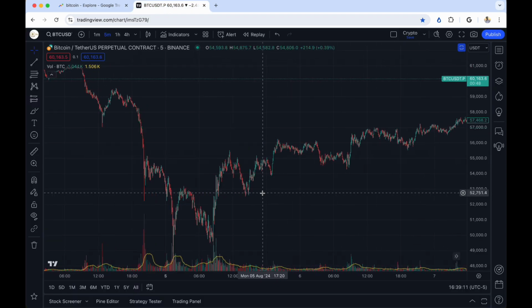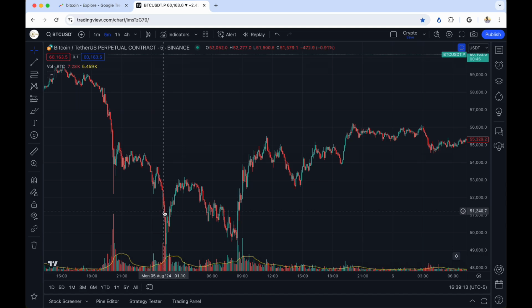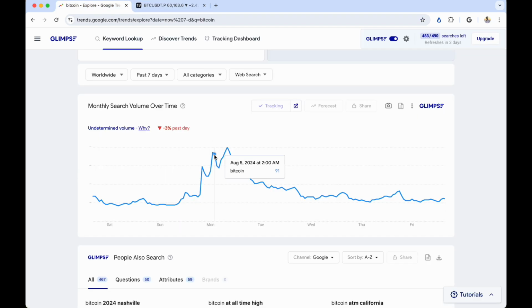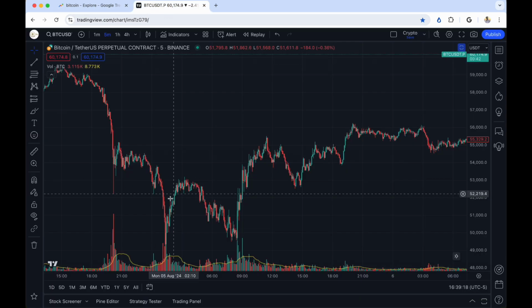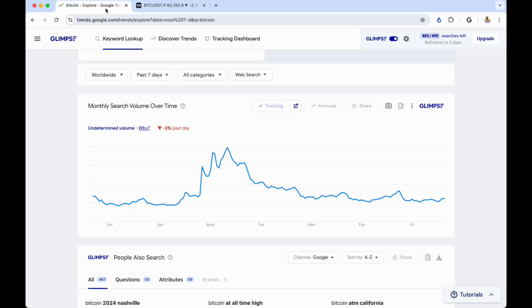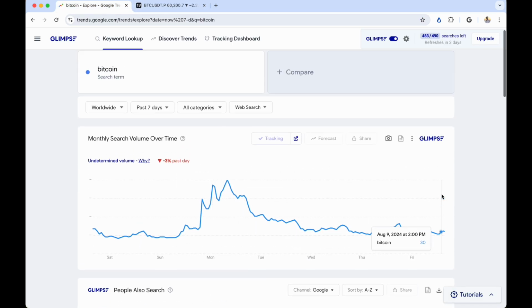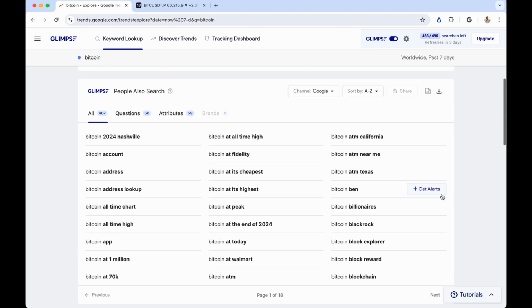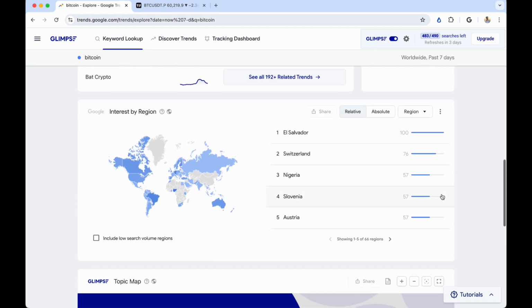You can also see that on August 5th at 1 a.m., there was a spike. Now, what happened at August 5th, 1 a.m., 2 a.m.? This, of course. And you can see that after that 1, 2 a.m. spike, price did climb up. And as price climbed up, you can see there was a bit of a waning in Google Trends. So what can we do with this information to actually go beyond just looking at the graph? Here's what I want to show you.